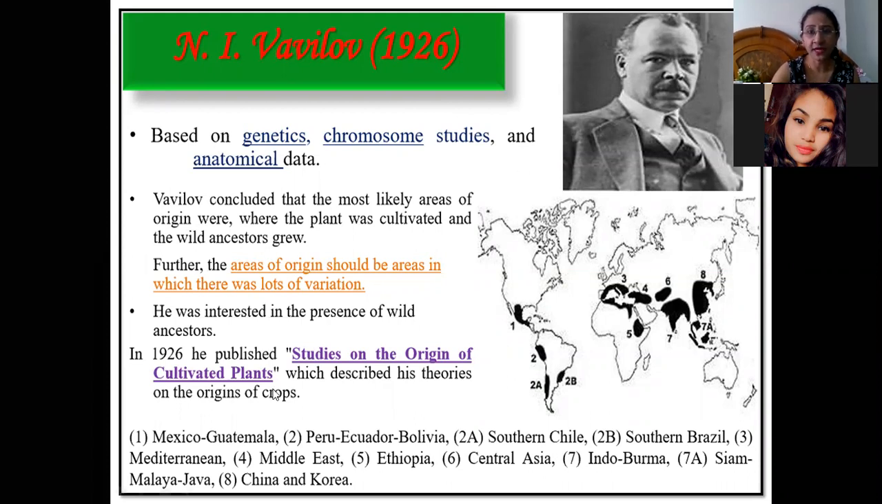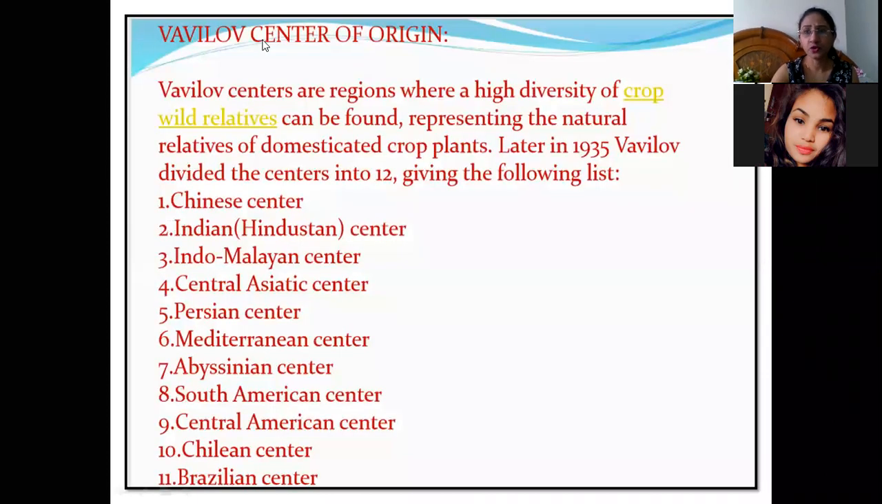So this was a paper on studies on the origin of cultivated plants. In the year 1926, he described his theories on the origins of crops. So this was a paper which he published in the year 1926, and he described the theories of the origins of crops. And he divided those centers into 12 different types of centers of origin.